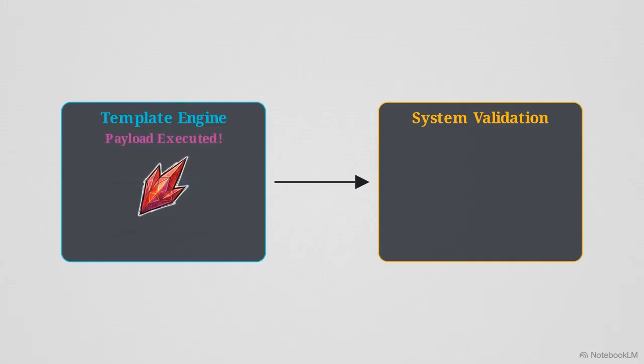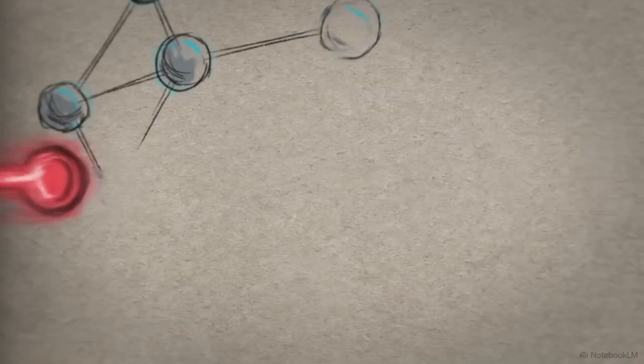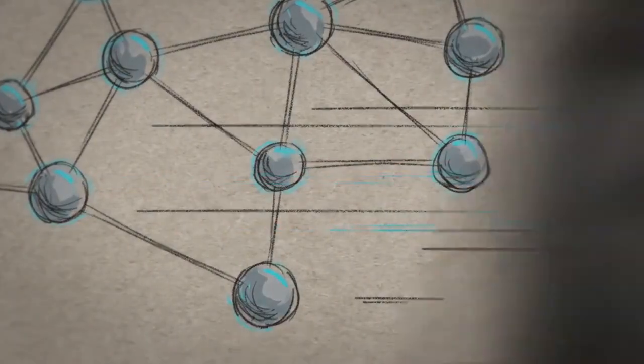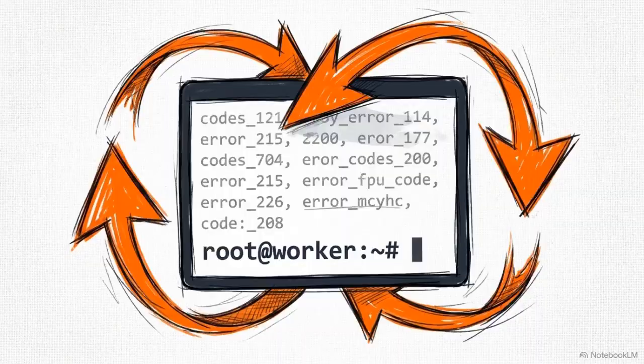The rendering engine evaluated the injected syntax before the system checked if the input was actually a number. The payload specifically walked the Python object graph, calling built-in OS libraries to execute arbitrary shell commands directly on the underlying server. Minor input validation failures allow an autonomous loop to test, fail, and iterate until it achieves execution.